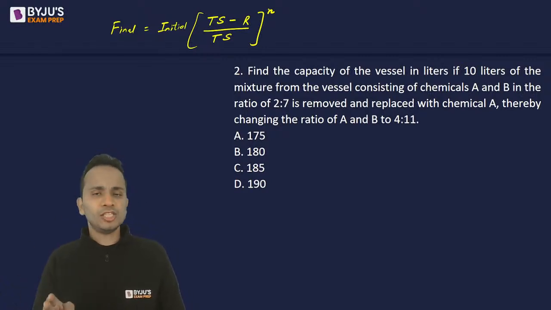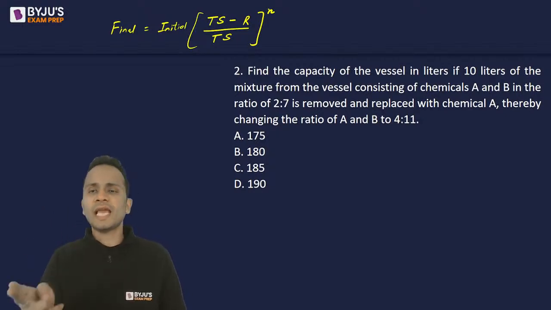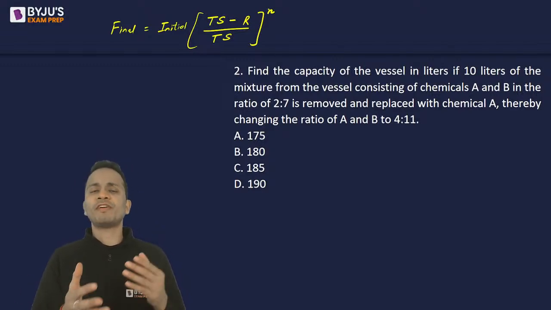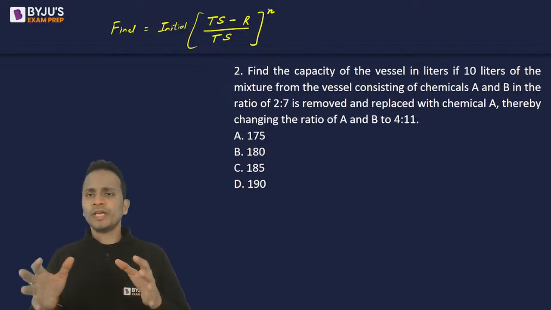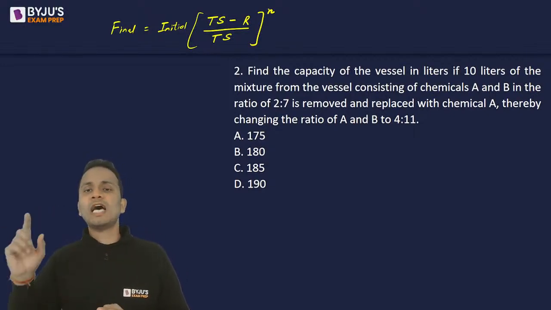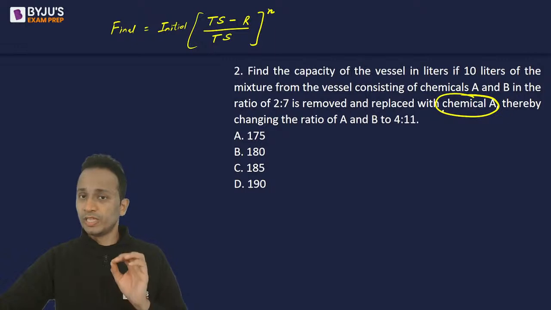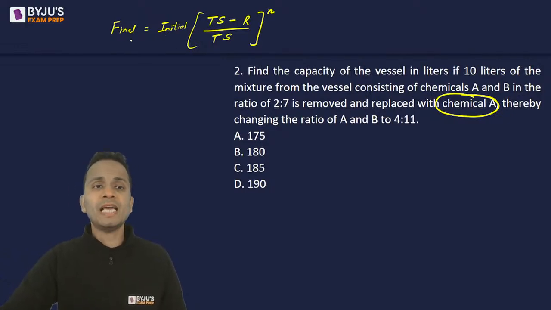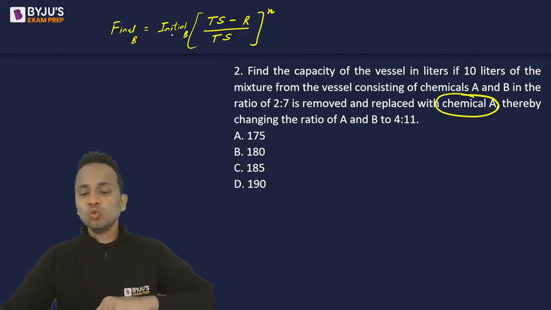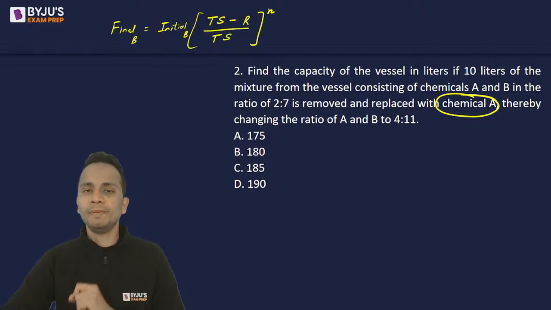Now removal and replacement. Now replacement जिस भी चीज से किया है, like here we have two chemicals A and B. Generally in these questions you will find milk and water. Now, some part is removed and is replaced with chemical A. So, if the replacement is done with chemical A, then the formula will be applicable on chemical B. जिस चीज से रिप्लेसमेंट करते हैं दूसरी वाली चीज पे फॉर्मूला अप्लाई करते हैं. ठीक है. So we have replaced with chemical A, so formula will be applicable on chemical B, right?